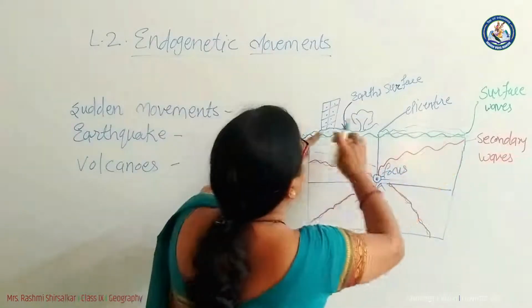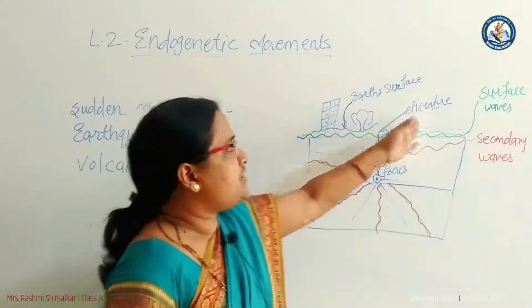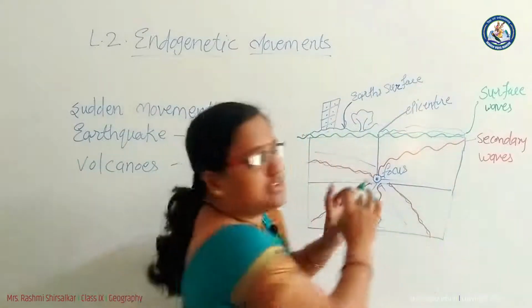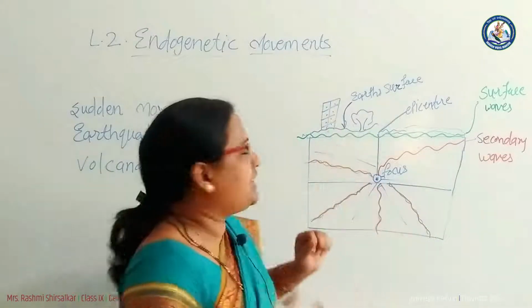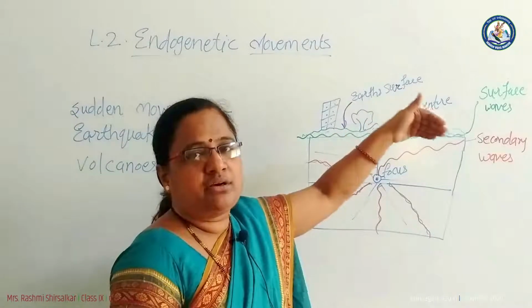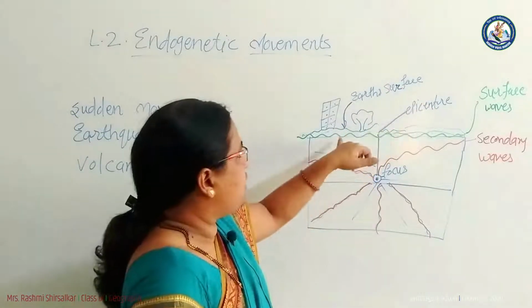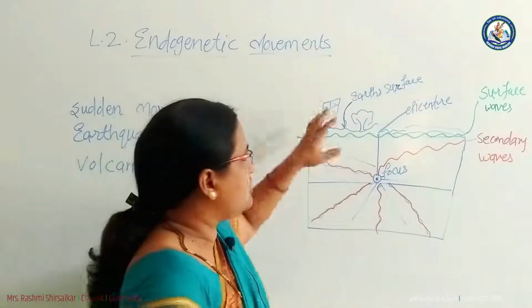Here it's the earth's surface. We have some buildings, trees, water bodies and all, and below it is the interior of the earth. In 8th standard we also studied this interior of the earth diagram that shows the crust part, mantle and the core part. At the crust, here we have the natural things and man-made things also.